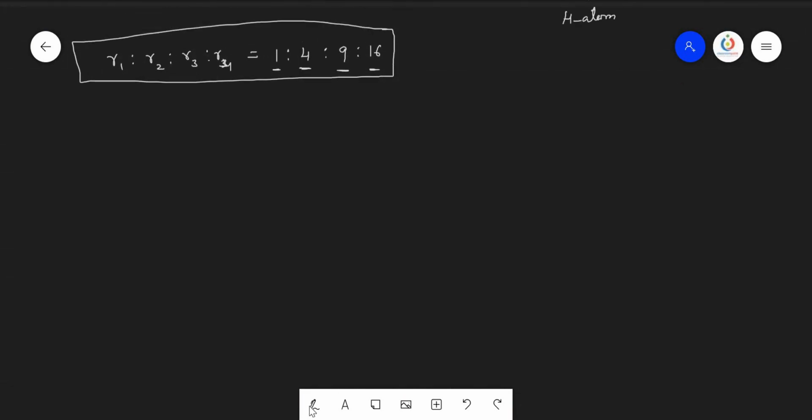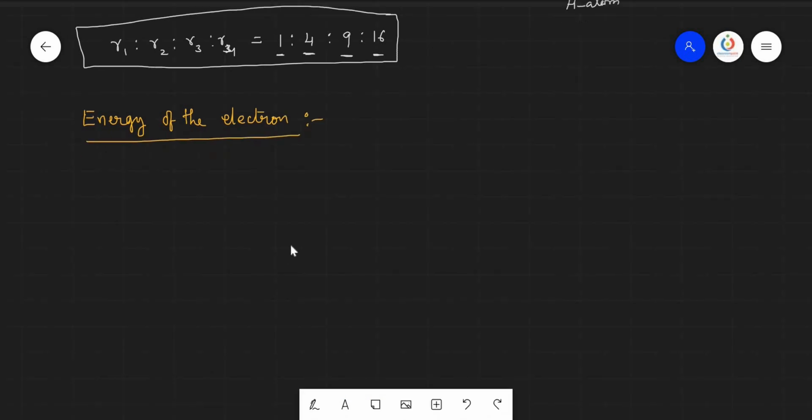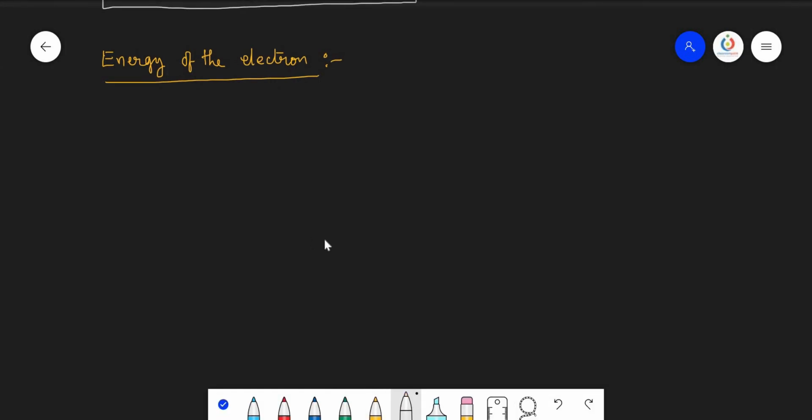So now let us calculate the energy of the electron. The energy of the electron was given by Bohr as: energy of the electron in nth orbit, En equals minus 2.18 into 10 power minus 18 into Z by N square joules per atom.